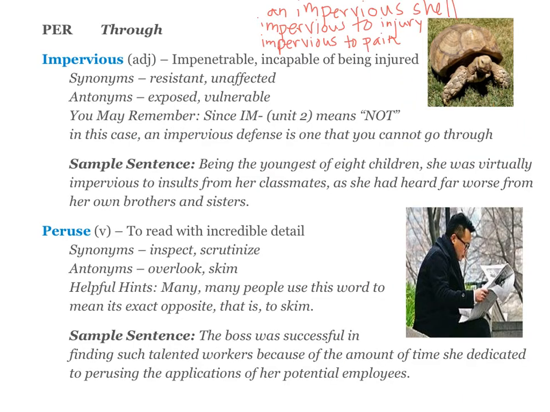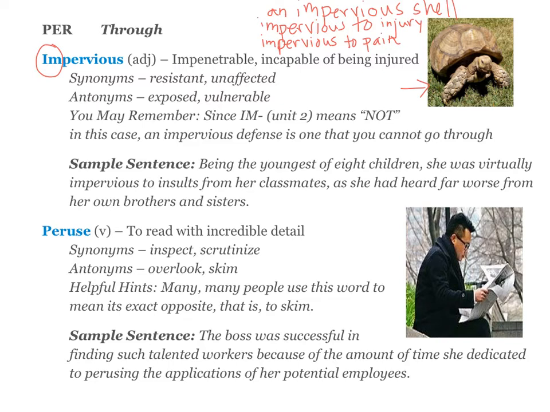Your next root is per, which means through, and your first word is impervious. It is an adjective. If you see that im there, that root is not, so impervious means that things cannot go through it. Your definition is impenetrable, which means cannot be penetrated, or incapable of being injured. So if you look at this turtle over here, he has a shell that is almost impervious because it's very hard to drive something through it. So you could say that turtle has an impervious shell.